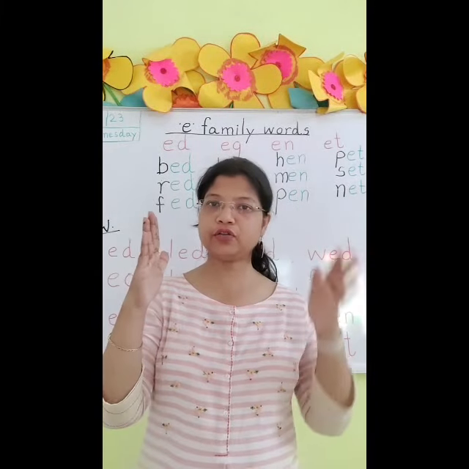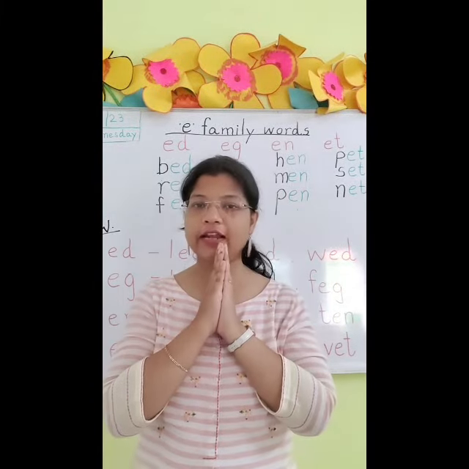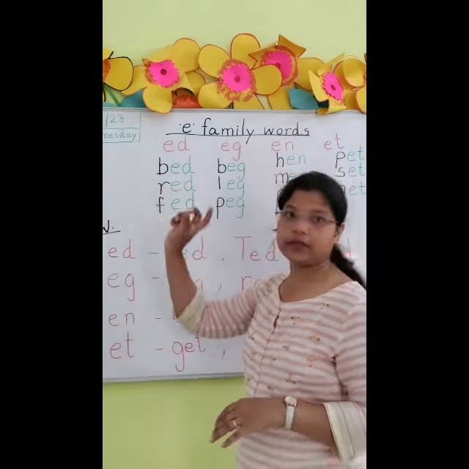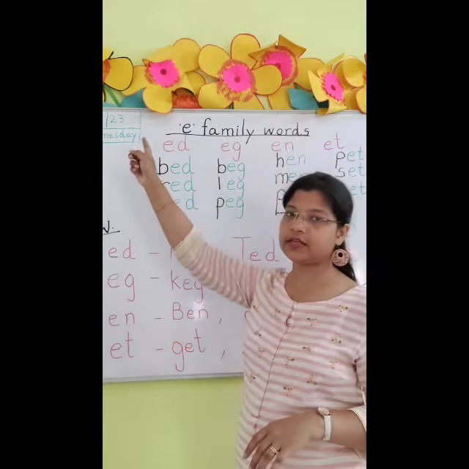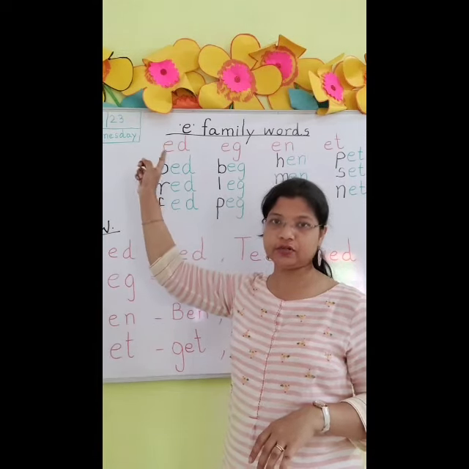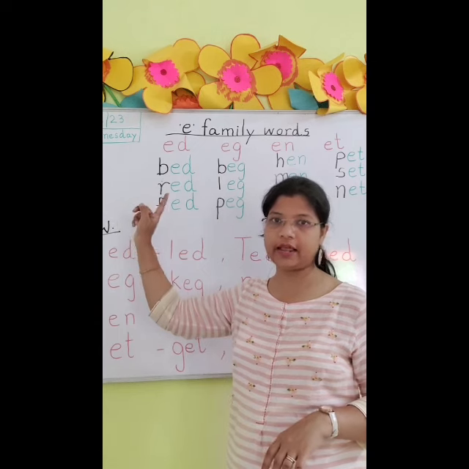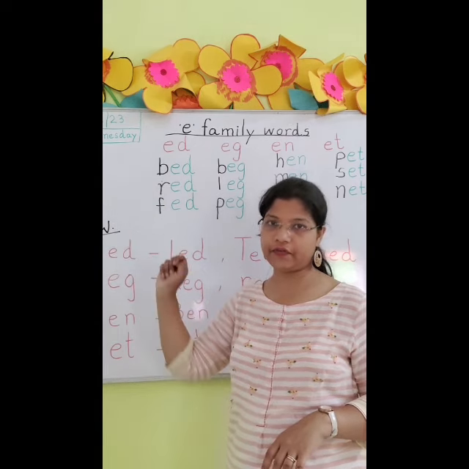How we bring two letters together and join their sound. So, in class 1 we have already discussed E and D together makes ed. That is B ed bed, R ed red, F ed fed.